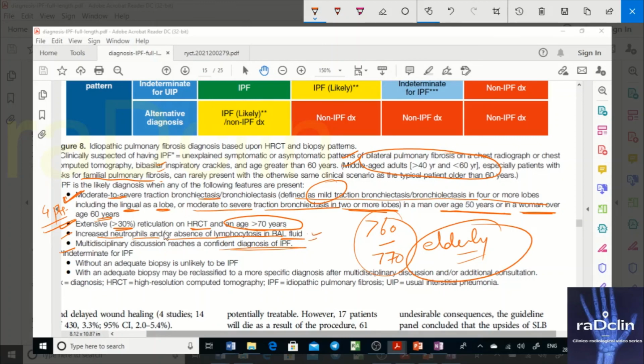either you have typical BAL findings, or you have more than 30% reticulation on HRCT, or you have MDD suggesting a confident diagnosis of IPF. If any of the four are there, then your diagnosis is made as IPF likely. Otherwise it goes as non-IPF diagnosis here.